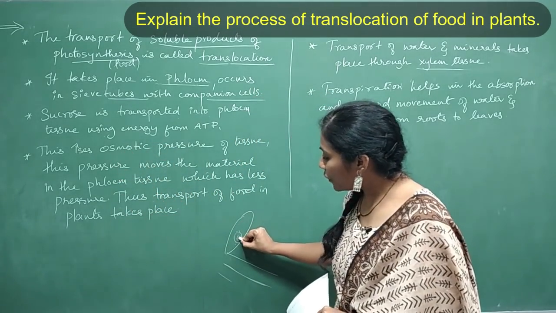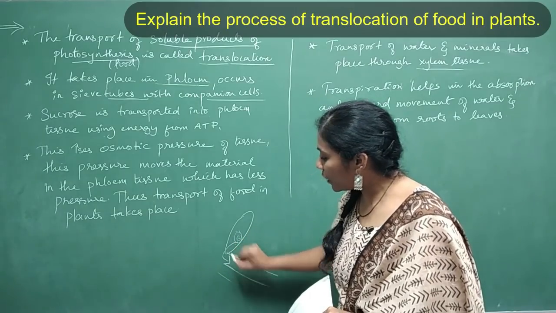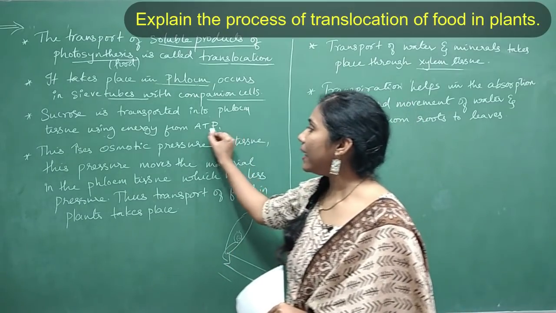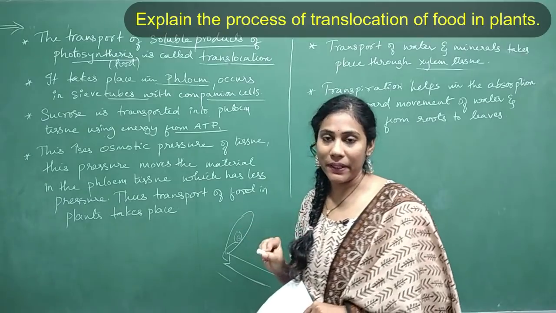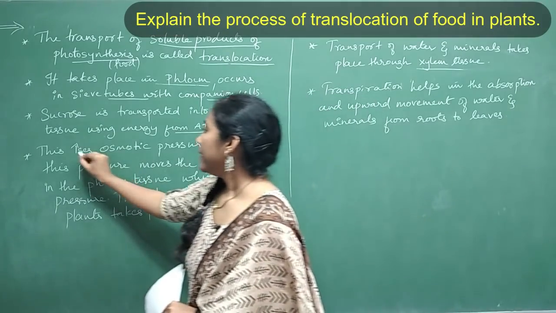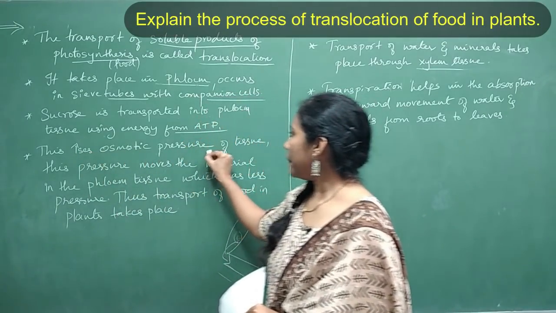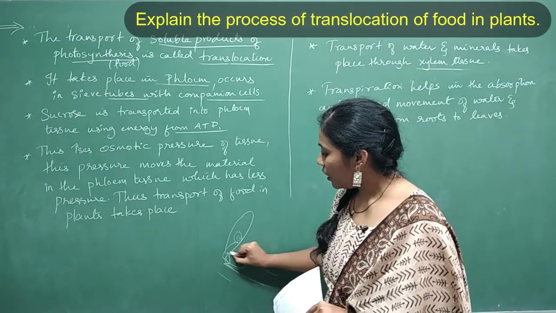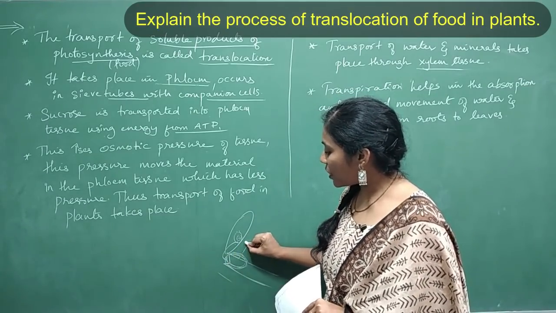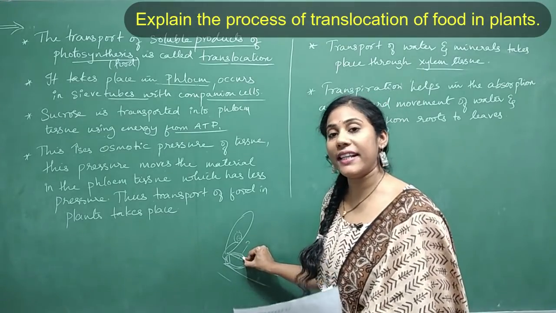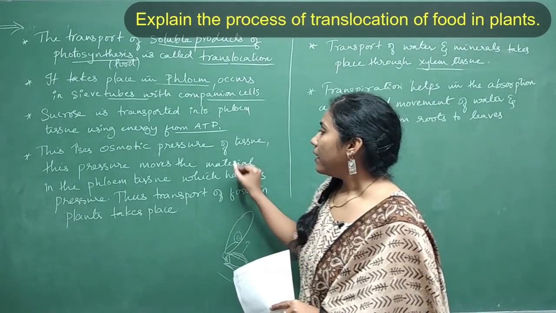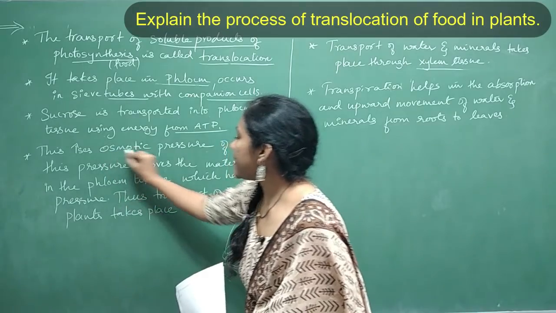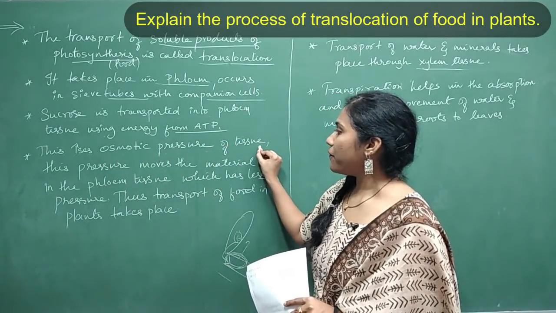So how is the food from a leaf moving into phloem tissue? It is with the help of energy from ATP. Okay. Then this increases osmotic pressure of the tissue. So phloem tissue has sieve tubes, no? So in the sieve tube, pressure increases, which we call osmotic pressure. So this increases osmotic pressure of a tissue.